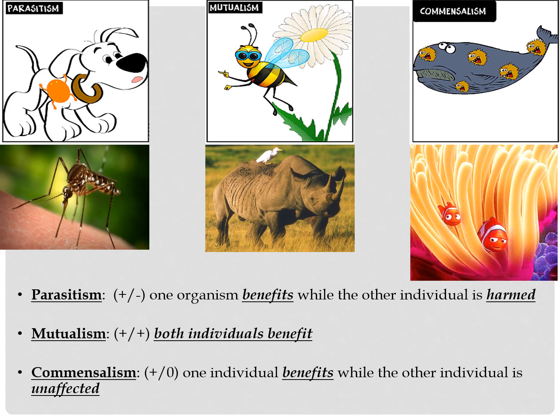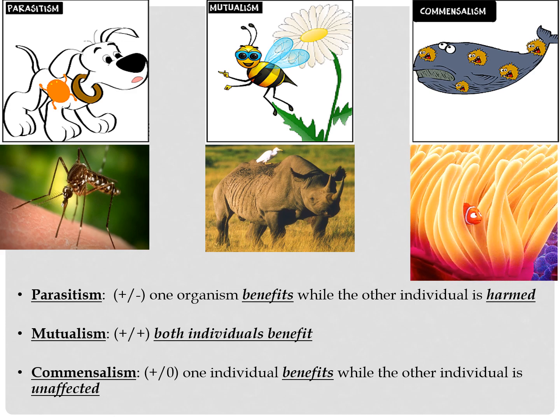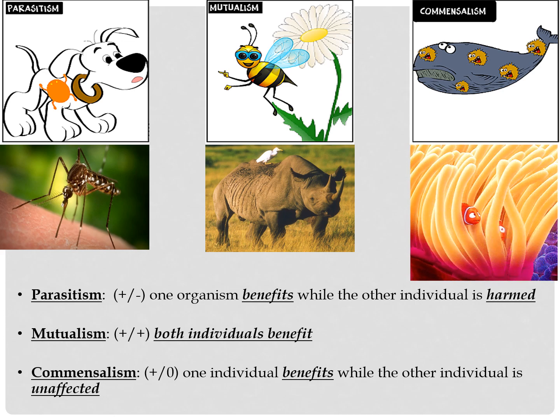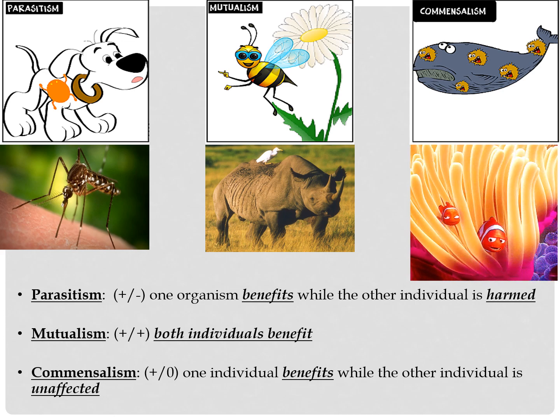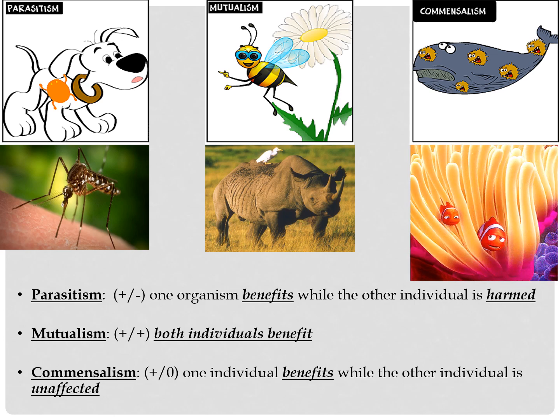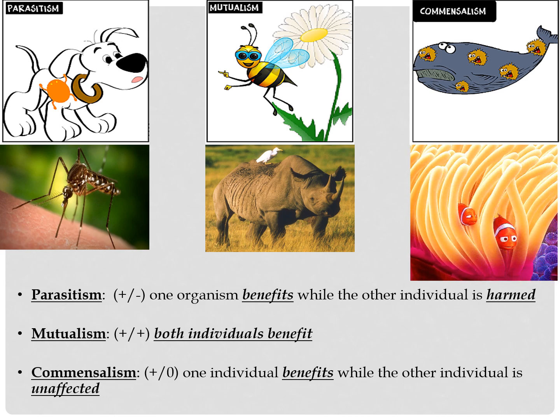The last situation is called commensalism. And this is a weird word. It doesn't really sound like anything. But in this one organism is helped and the other isn't affected at all. So the fish lives in the anemone, but the anemone isn't helped or hurt by this relationship. The barnacles in the top picture can attach to the whale to catch a ride around the ocean, but they don't actually help or hurt the whale. It's just kind of there.